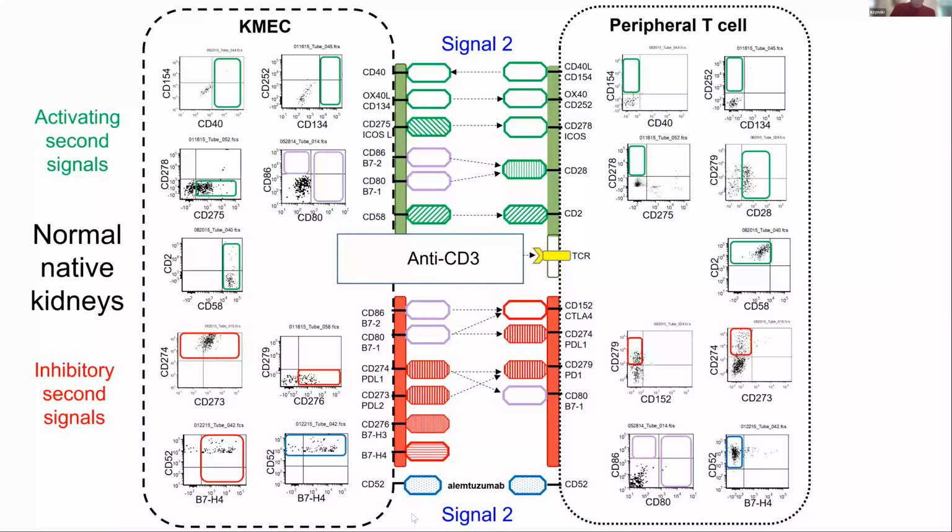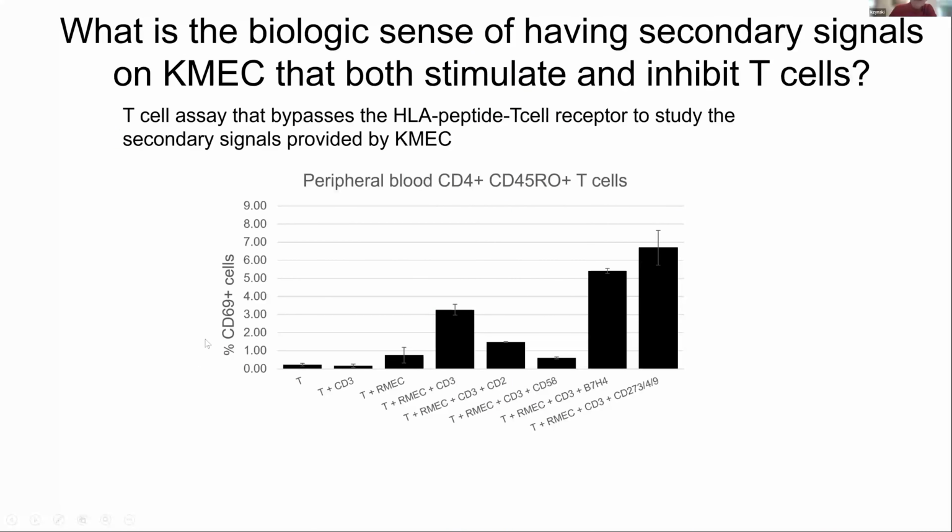And let me go ahead and stimulate these cells and then try to inhibit some of these activating molecules and see what I get. And here's an example. What I'm looking at in this readout is not cytokines or proliferation, but just the appearance of an activation molecule, something called CD69. And here are my T cells. This is a renal microvascular endothelial cell that got changed to a kidney microvascular endothelial cell in later years, and the CD3 stimulus. There's my baseline activity.